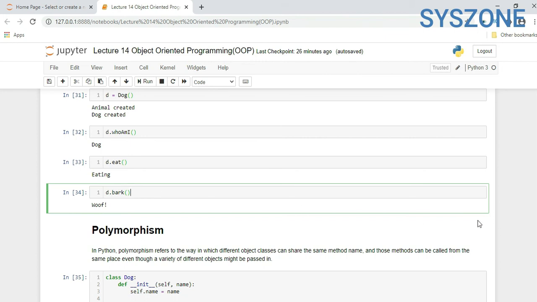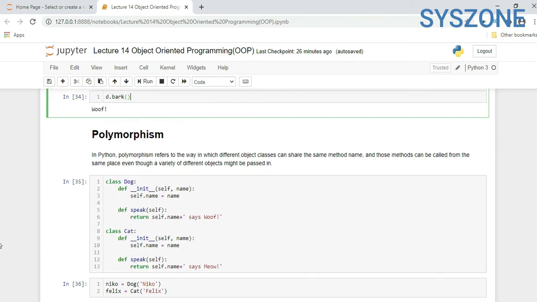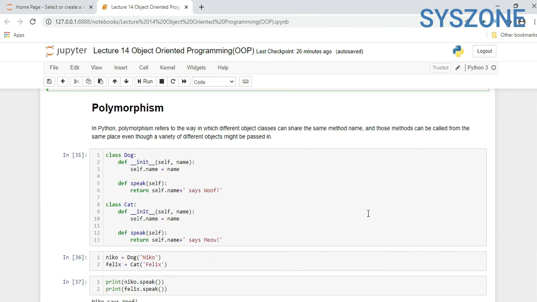Now polymorphism. We saw how we can create an object of a class, or an instance of that class, and we also saw inheritance and how we can inherit a class in Python. In Python, polymorphism refers to a way in which different object classes can share the same method name, and those methods can be called from the same place even though a variety of different objects might be passed in.